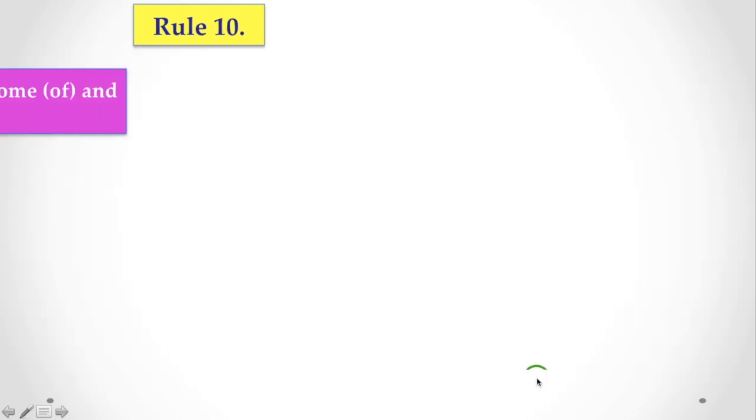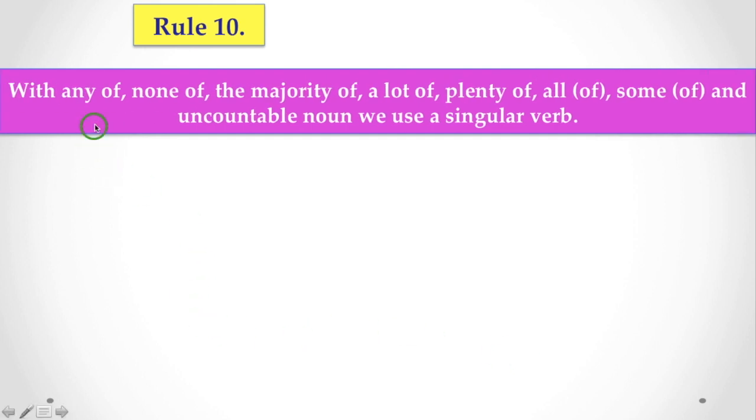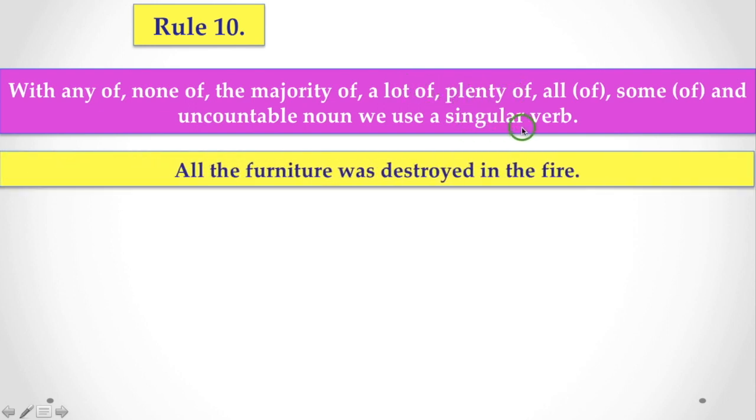Now the last rule for you. With any of, none of, the majority of, a lot of, plenty of, all of, some of, and an uncountable noun, we use a singular verb. If we find these words, that is any of, none of, the majority of, etc., and there is an uncountable noun, we have to use a singular verb along with these words. Let's see the example again.